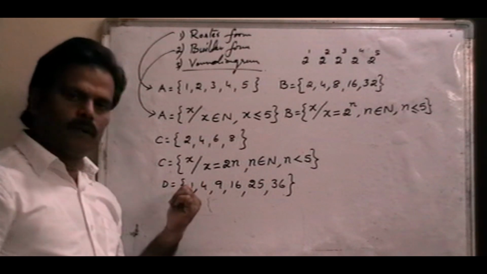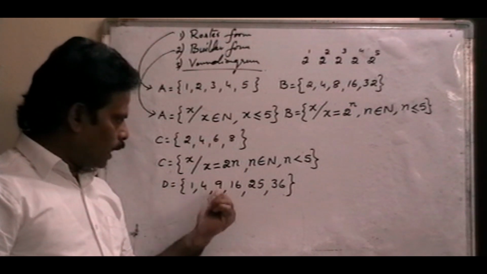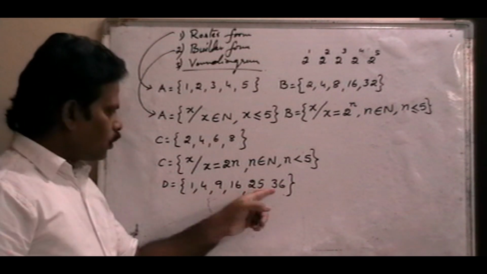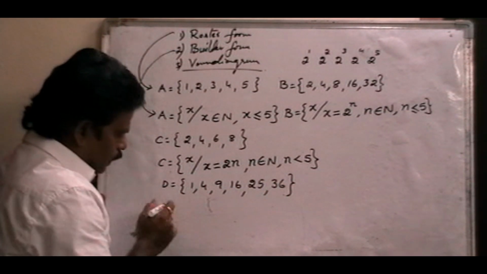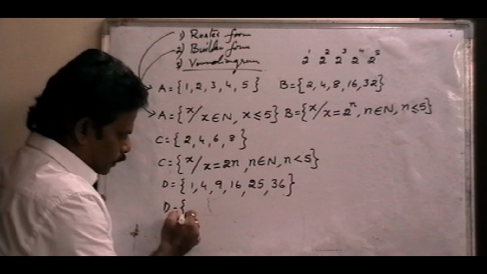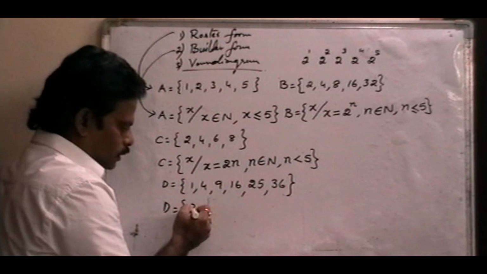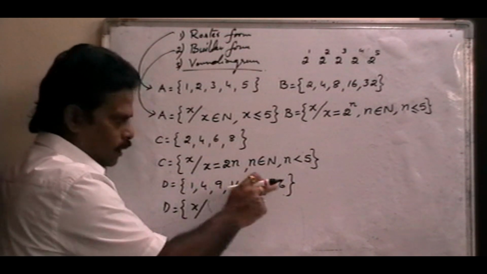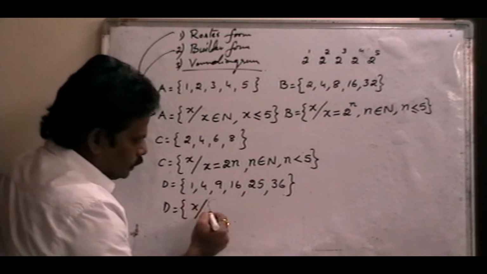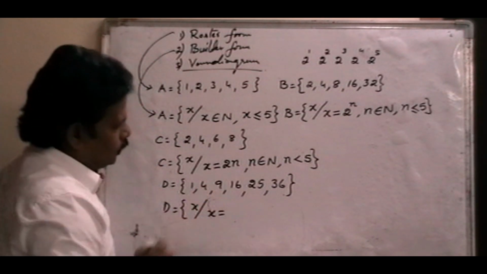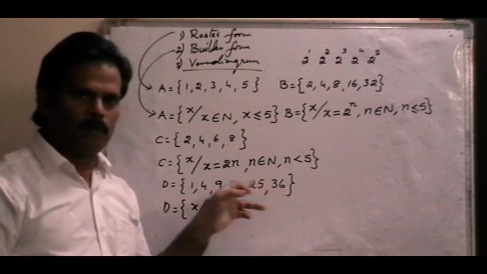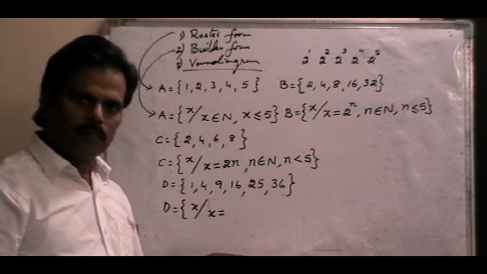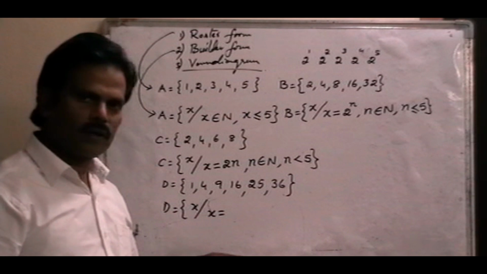Here D is a set of elements 1, 4, 9, 16, 25, 36. Right? Now, how is it formed? D is also one of the sets. In this set, the elements are x such that x means each and every element. First check whether these are all natural numbers. Yes, natural numbers only, but some natural numbers are missing.